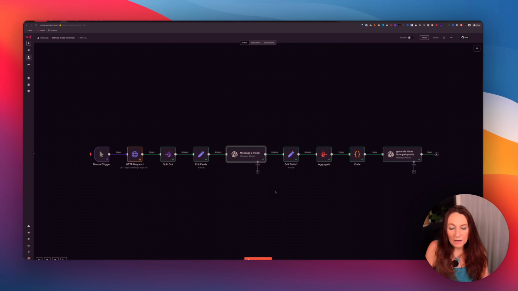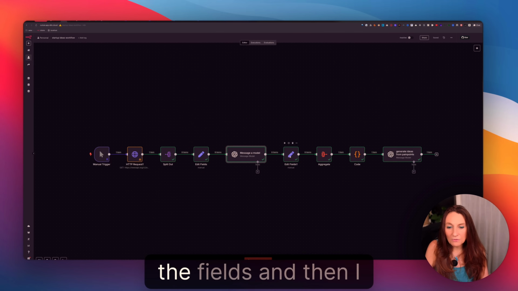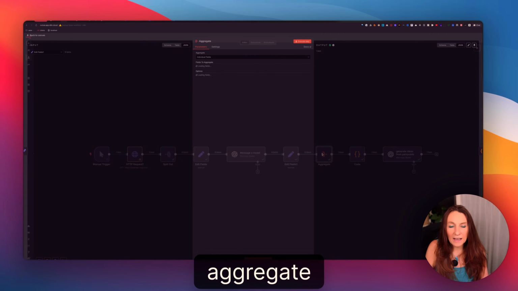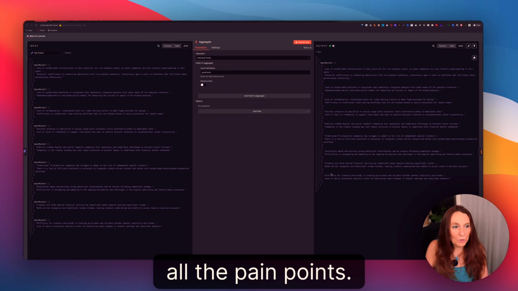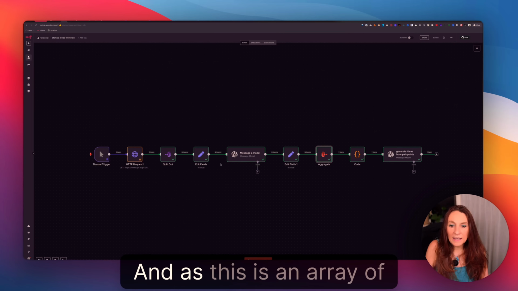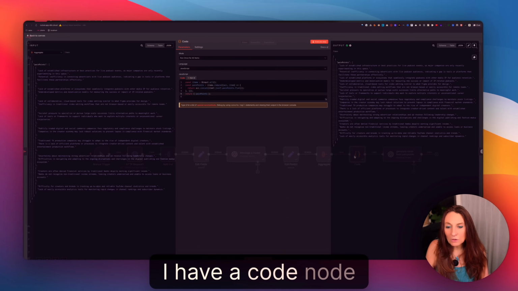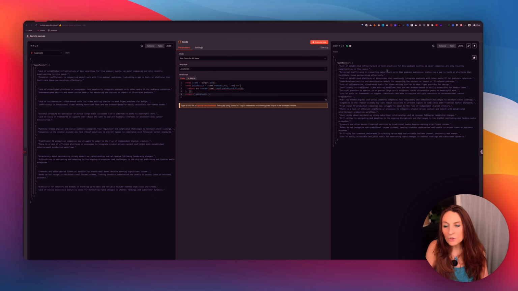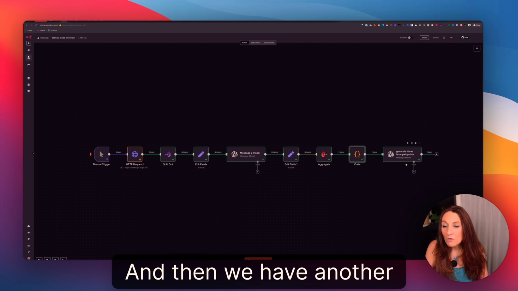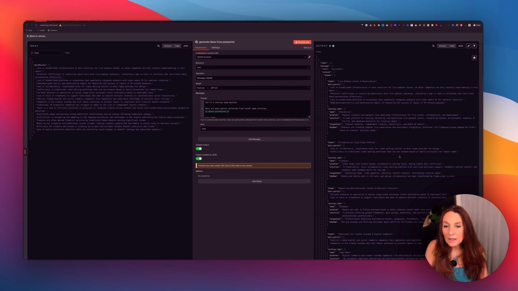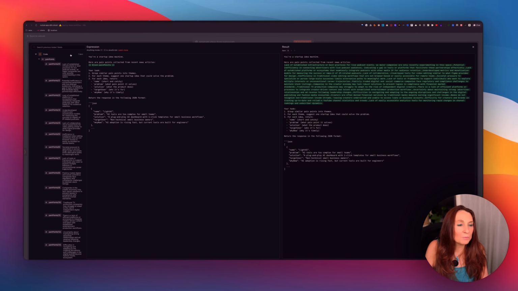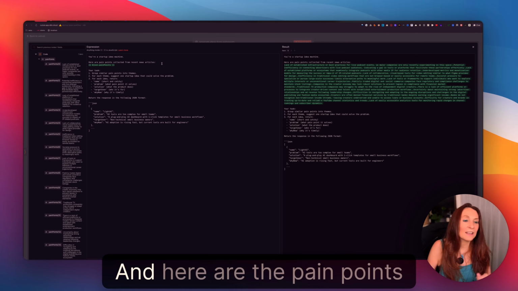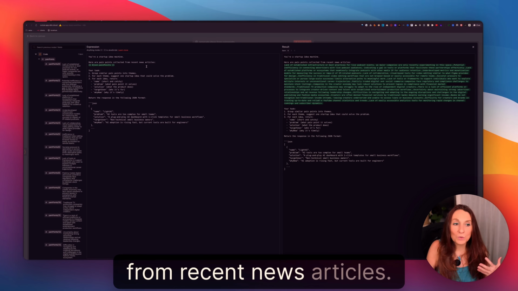From there, I edit the fields, and then I aggregate all the pain points. And as this is an array of arrays, I have a code node to flatten this array and have just an array of pain points. And then we have another OpenAI node with a prompt: you're a startup idea machine, and here are the pain points from recent news articles.